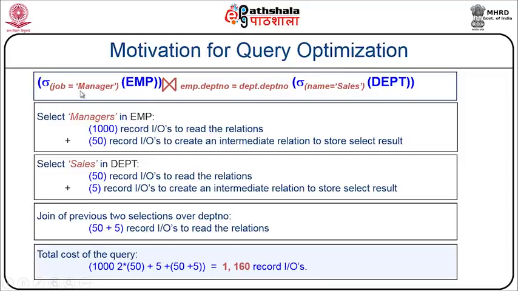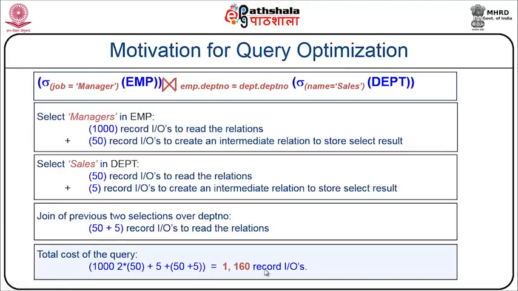So now, after having taken 50 and 5, I do a join operation between these two values, not on the actual 1000 and actual 50. If I perform a join operation, I will generate 50 plus 5 records for the read of relations. So in this specific case, I will generate 1,160 records.